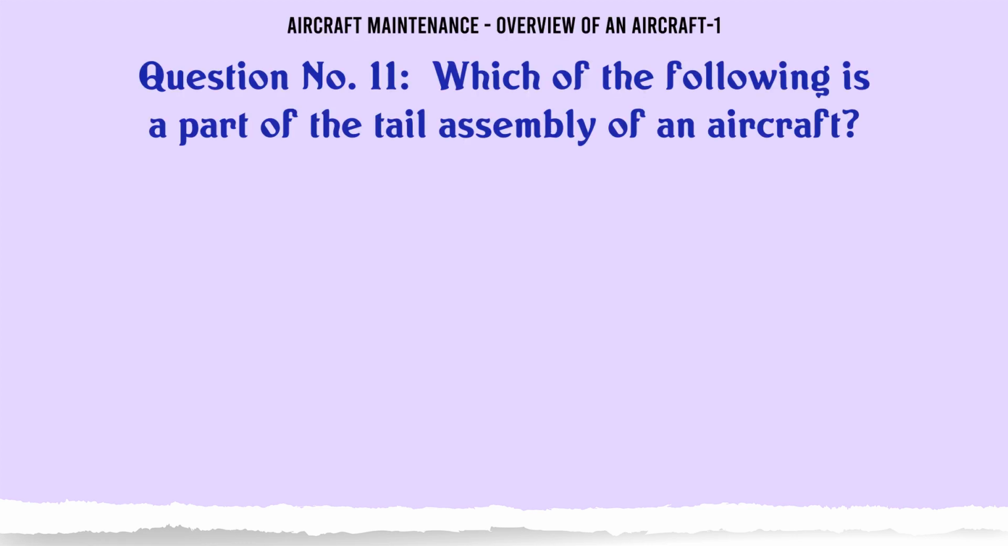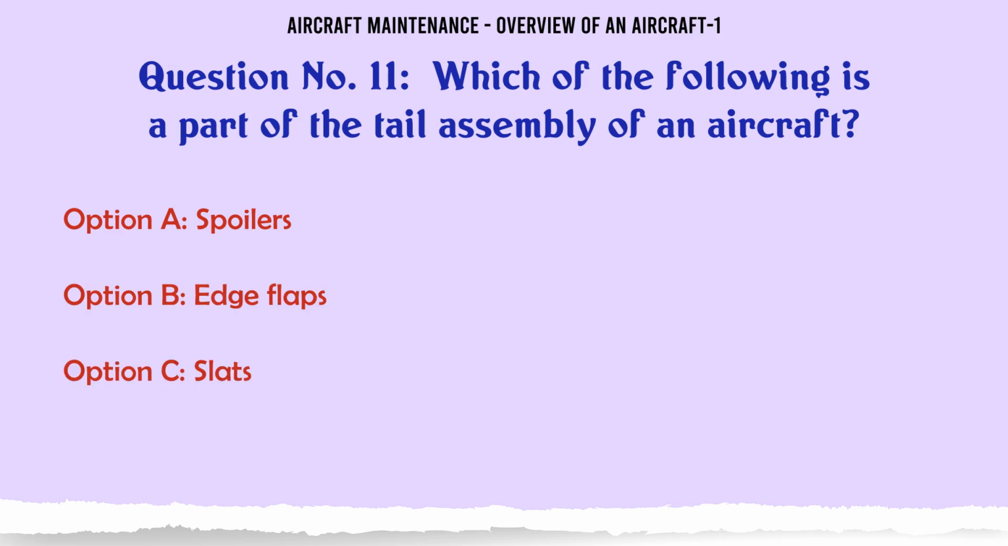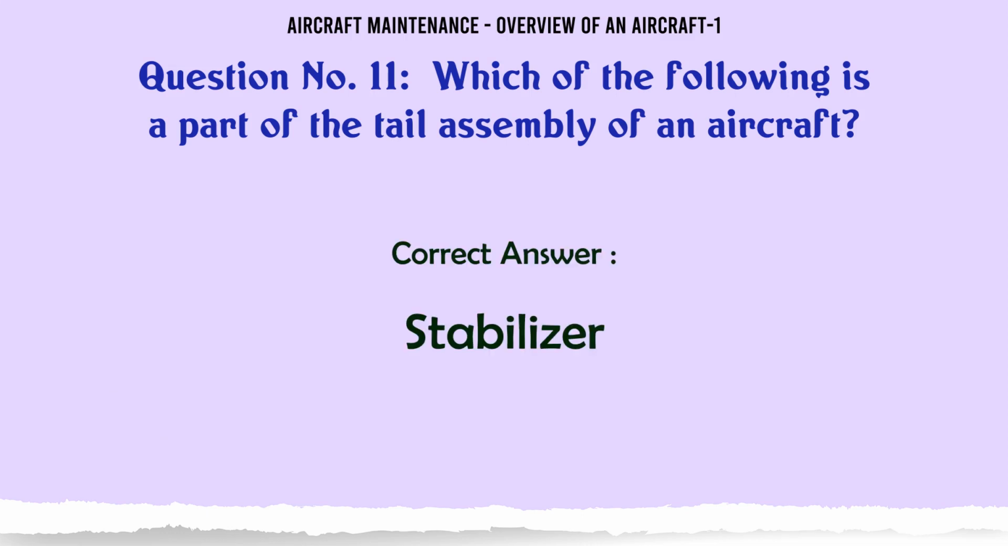Which of the following is a part of the tail assembly of an aircraft? A. Spoilers, B. Leading edge flaps, C. Slats, D. Stabilizer. The correct answer is stabilizer.